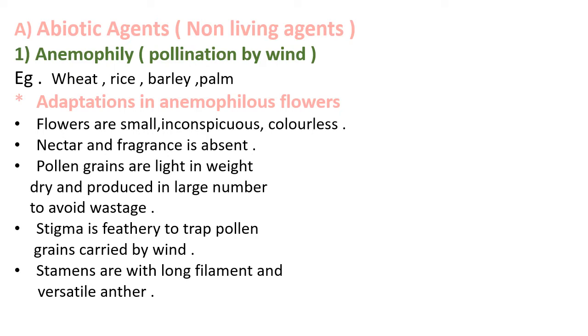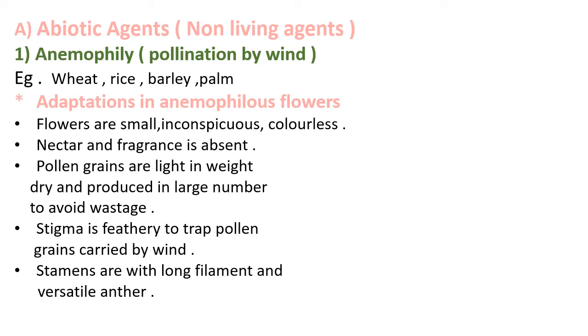Anemophily. Anemophily is the first type of abiotic pollinating agent. The pollination carried by wind is called as anemophily. Now we will see the adaptations in anemophilous flowers. The flowers are small, inconspicuous and colorless.